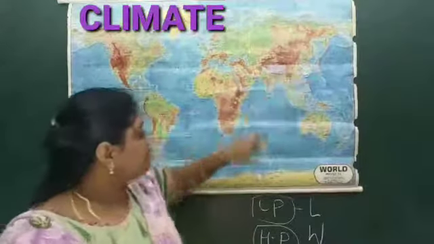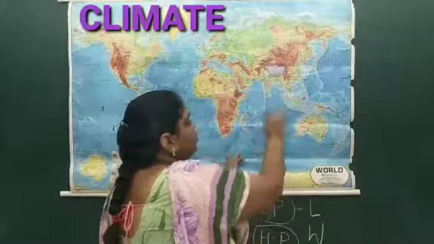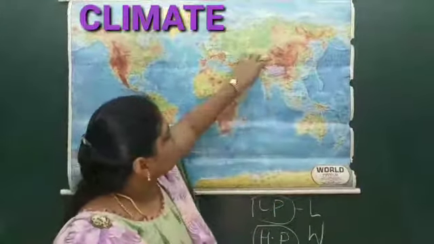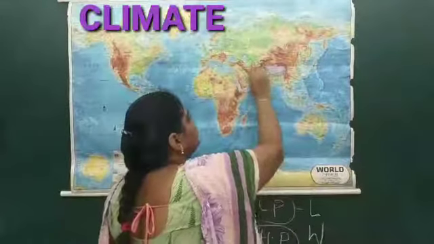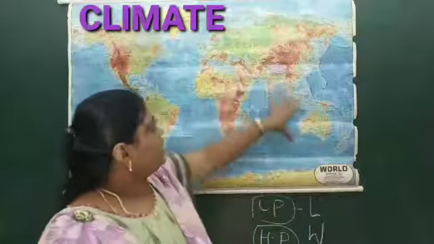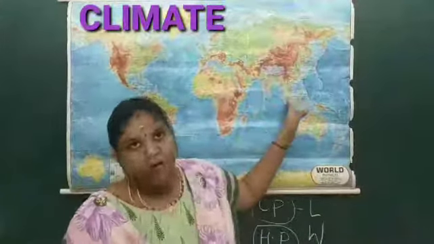So what happens from the high pressure? High pressure is created on the water. So this high pressure is traveling towards the land. It takes a shift from the upward and it moves towards the land area. This is happening in the area of the Arabian Sea and Bay of Bengal in India.